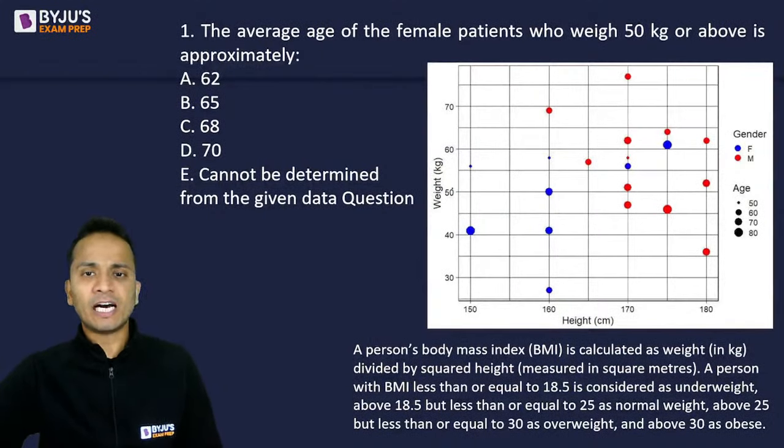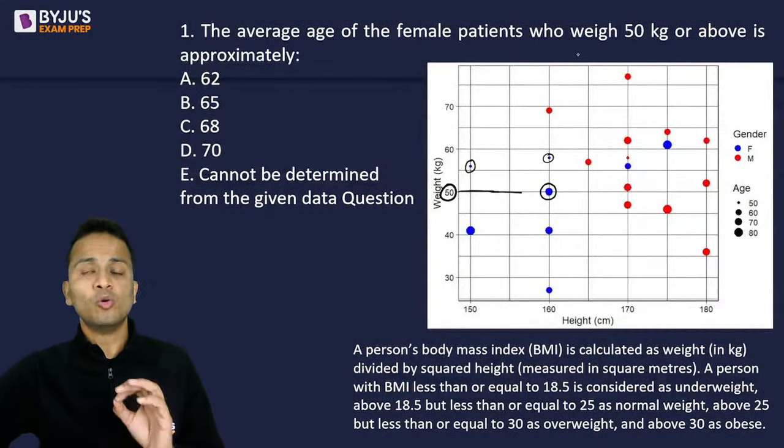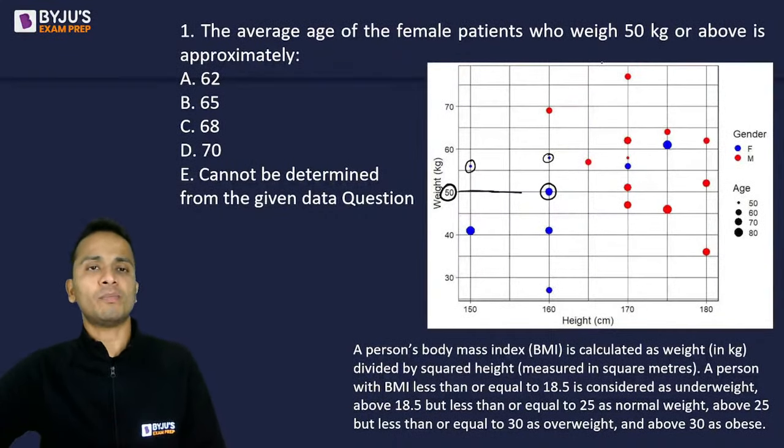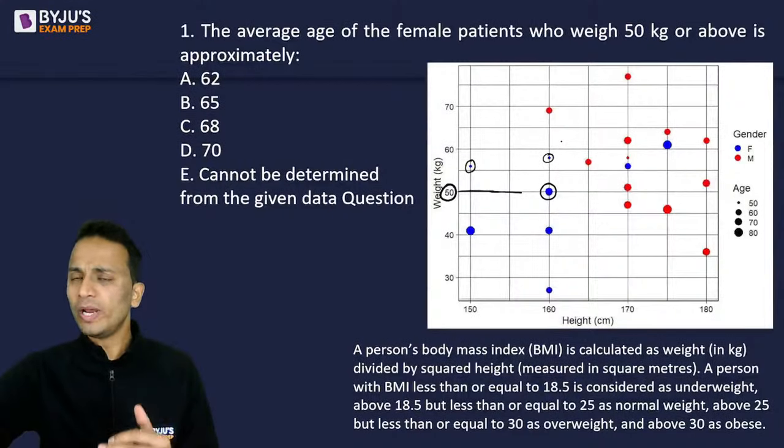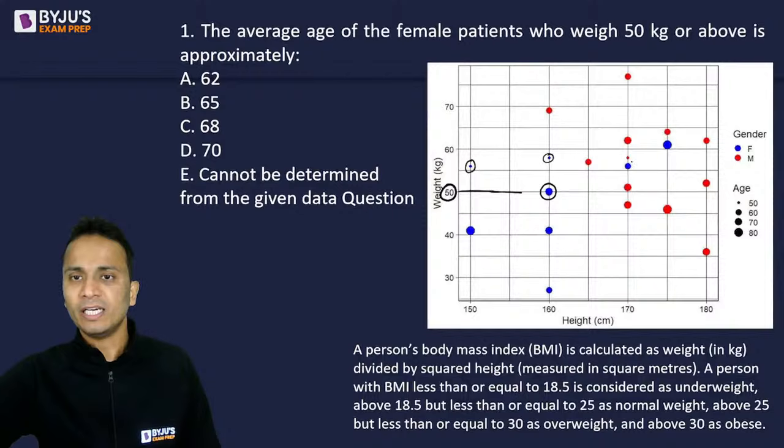So 50 kg in the graph is here. All the females who are on this line or above this line, I'll quickly circle those dots. So this one we'll have to consider, this one as well, and this one too, because this is on 50. So whose weight is 50 kg or above, greater than or equal to 50 kgs. Any female whose weight is 50 kg will be considered in this data. Next, it will be this dot and this dot.